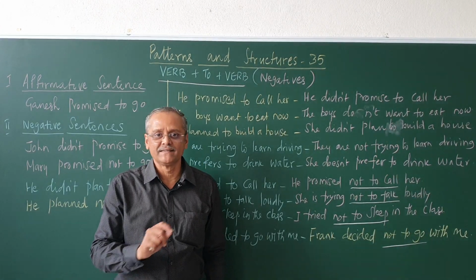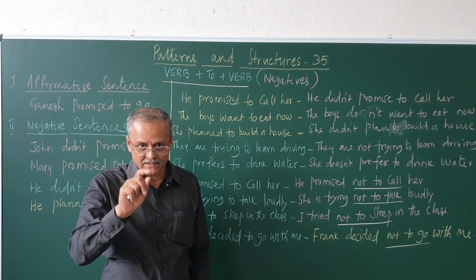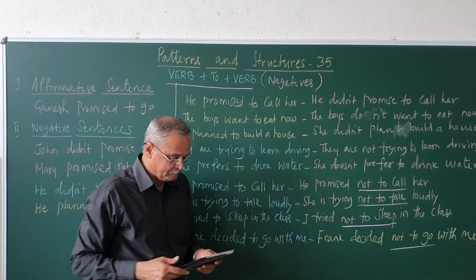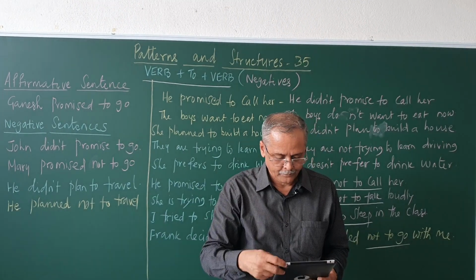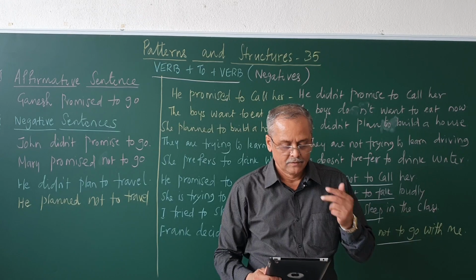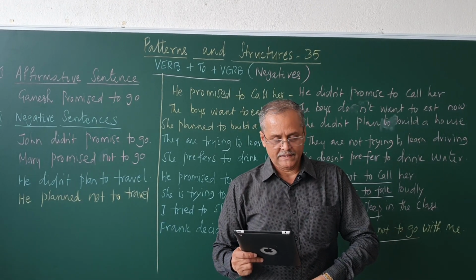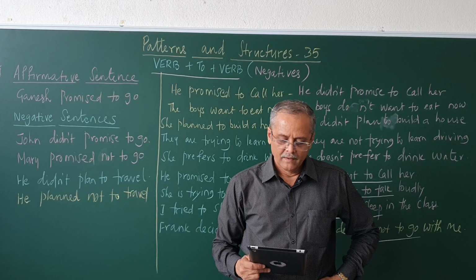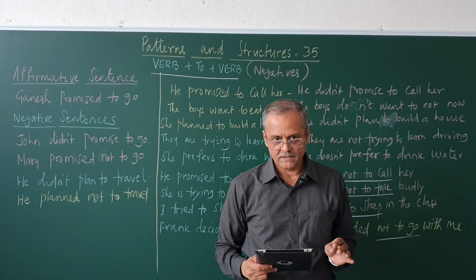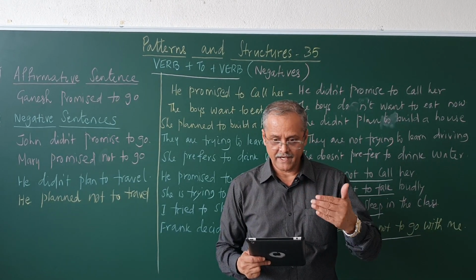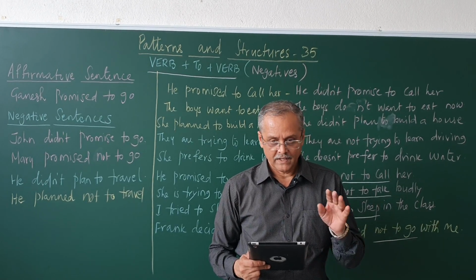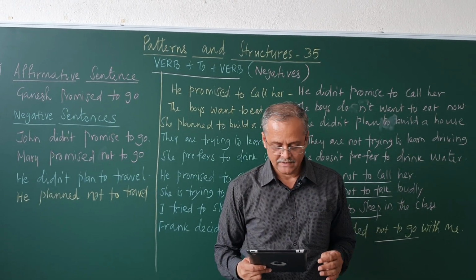So, let us see some more examples of both these patterns, that is pattern A and pattern B. I will give some more examples. John wants to write. Ankita doesn't want to write. John tried to write. Ankita didn't try to write. John should try to write. Ankita should not try to write.